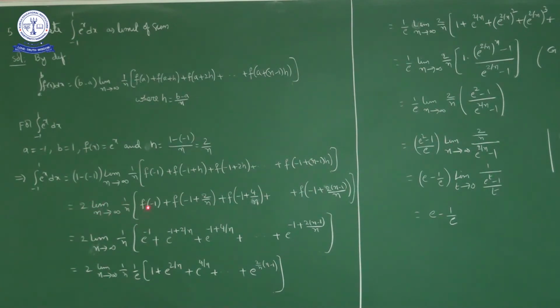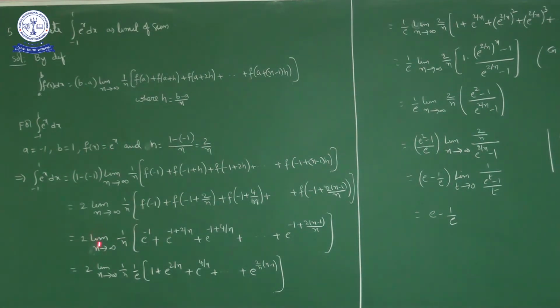1 by n, f of -1 plus f of -1 plus h, -1 plus 2 by n, plus f of -1 plus 2 into 2 by n, 4 by n, plus and so on up to f of -1 plus n minus 1 into 2 by n. Now what is f of x? f of x is e power x. So f of -1 is e power -1.